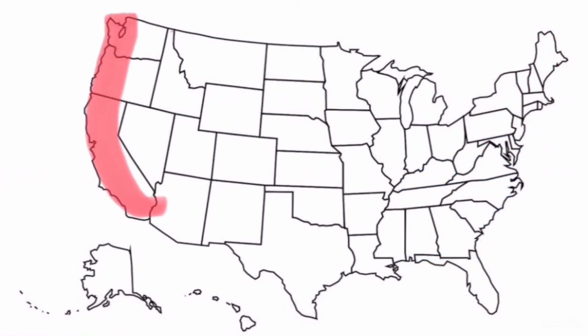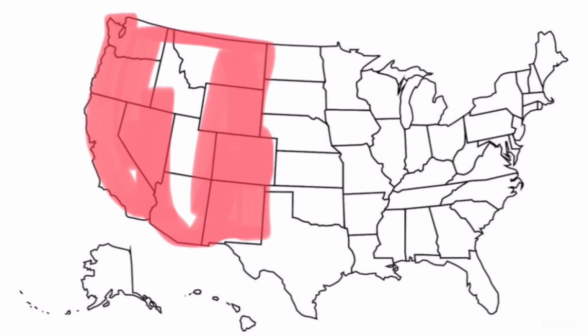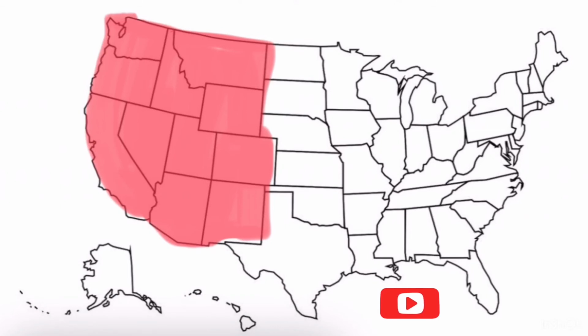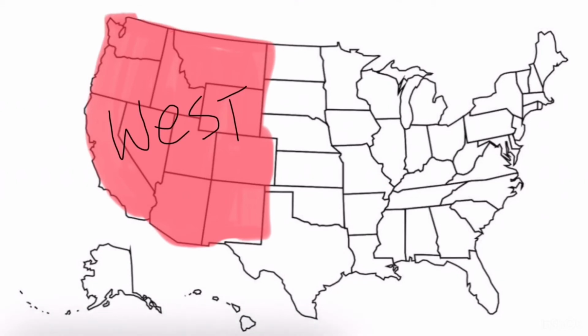So here's some help recognizing the regions of the United States if you need it. The region that's being colored in red is known as the West. It has the states of California, Oregon, Washington, Nevada, Idaho, Montana, Wyoming, Utah, Colorado, Arizona, and New Mexico.